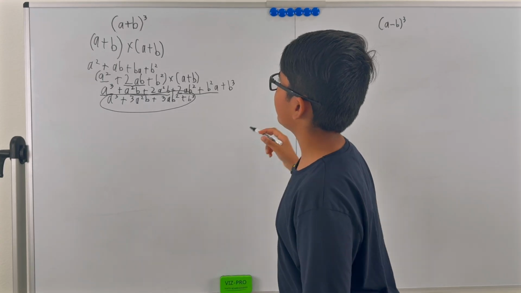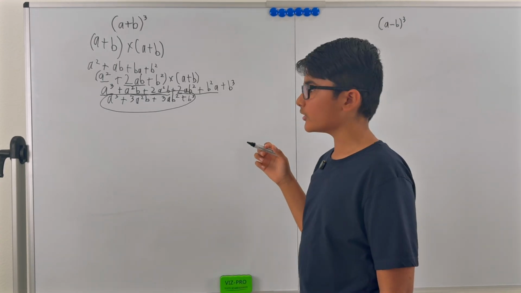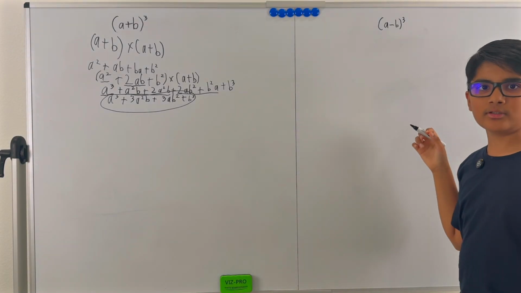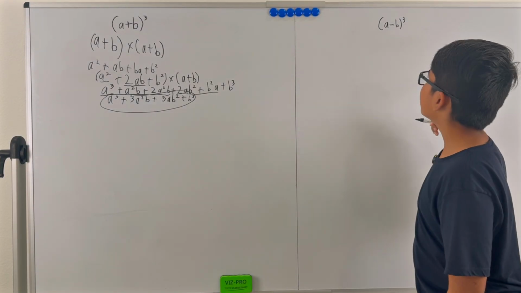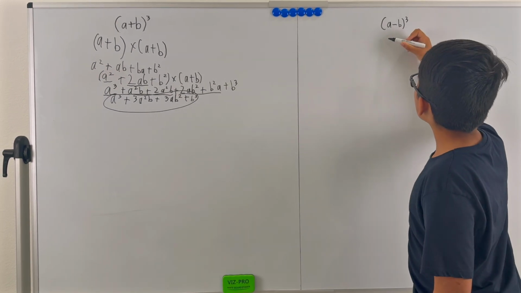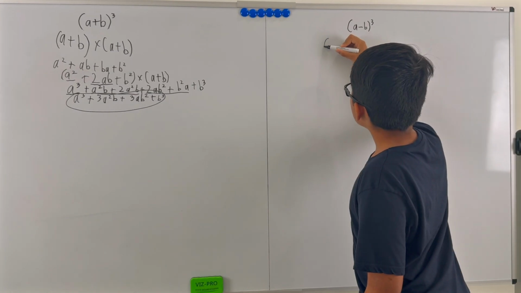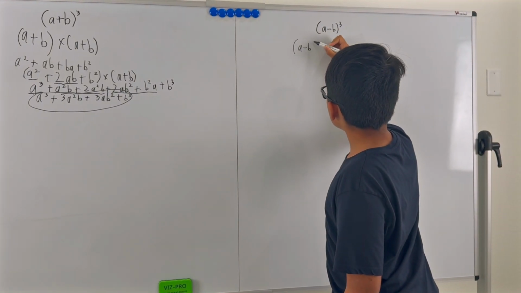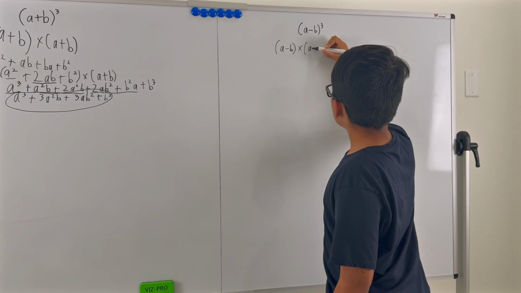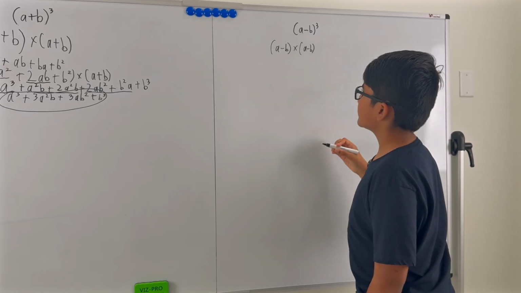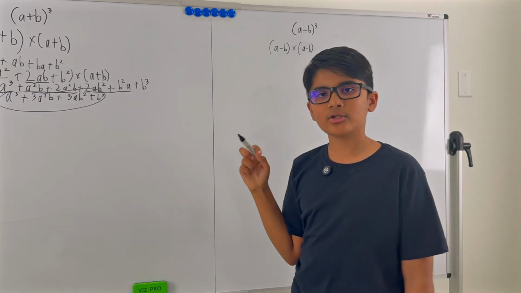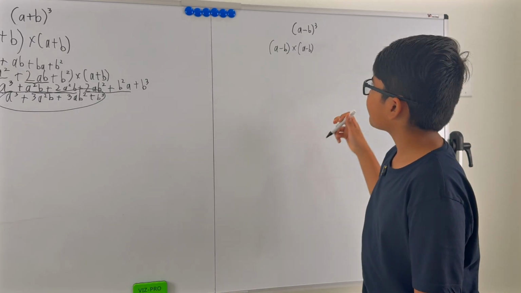Now that we did a plus b whole cube, let's do a minus b whole cube. So buckle your seats again, people. Now we can put a minus b times a minus b, and just like a plus b whole cube, we won't add the third a minus b just yet.